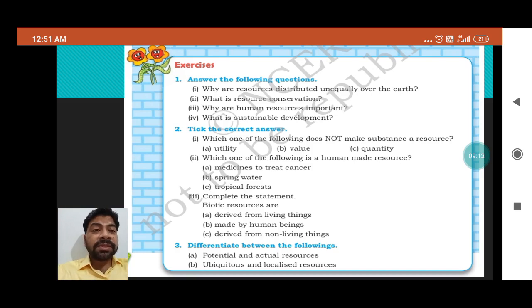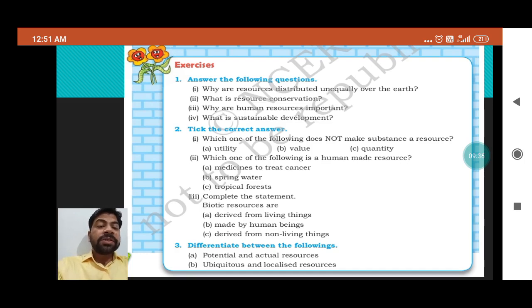What is resource conservation? Using resources judiciously or conserving resources for the future, that is resource conservation. It means using any resource judiciously, or restricting ourselves so as not to waste the resource. That is resource conservation.